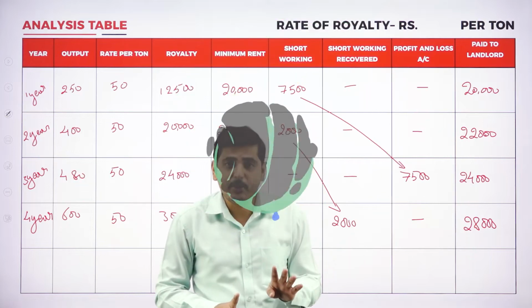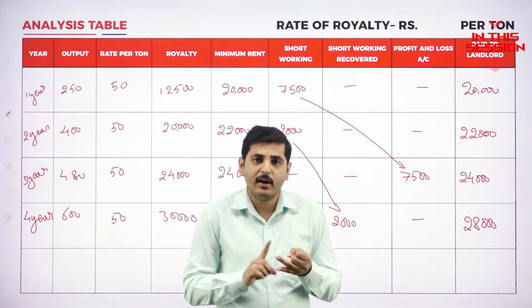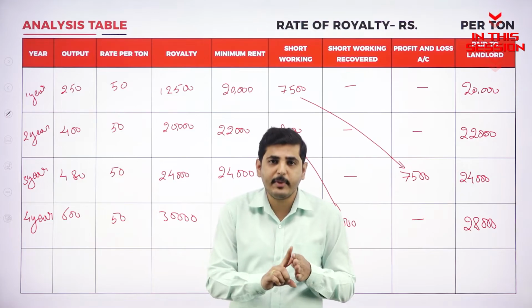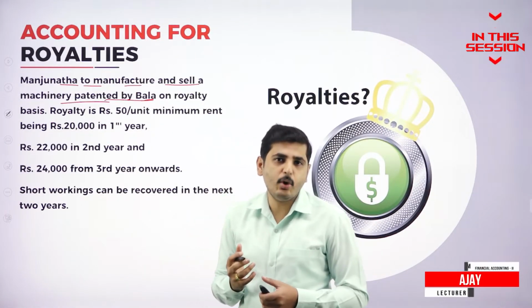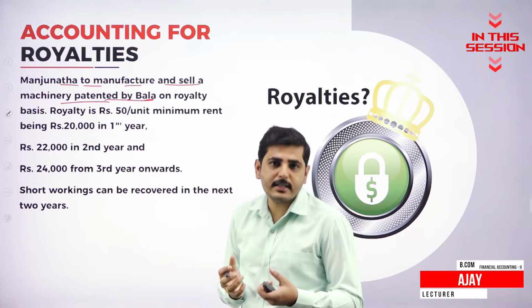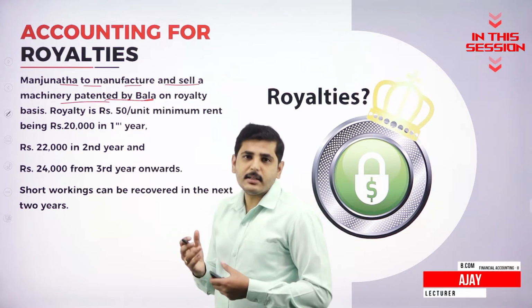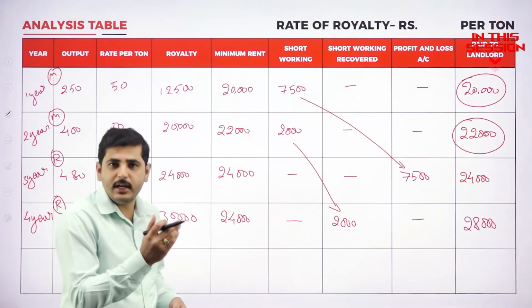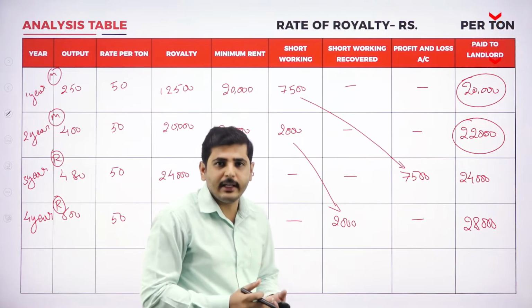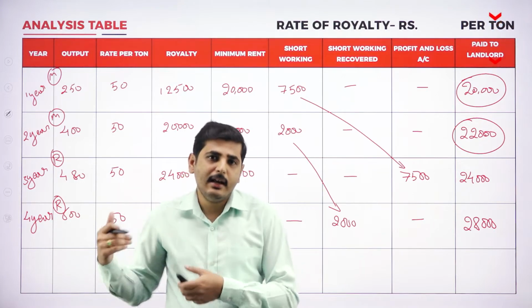Four entries we have to prepare. What are those? Landlord, royalty, short working and minimum rent. See here, Bala is the patent holder. So the patent holder is also called the lessor or sometimes the landlord. Out of the royalty, we could recover the short working, and the remaining amount is transferred to the landlord.